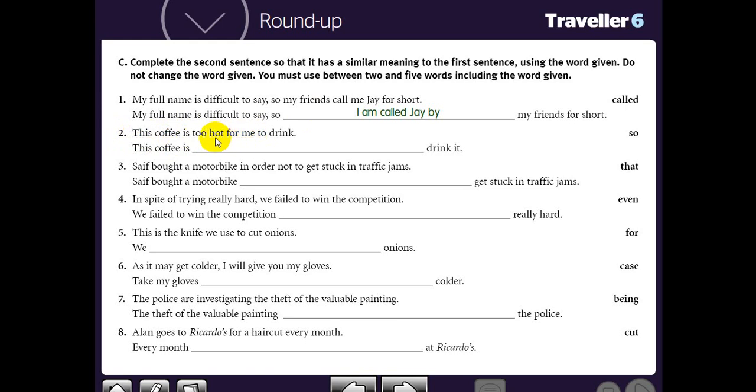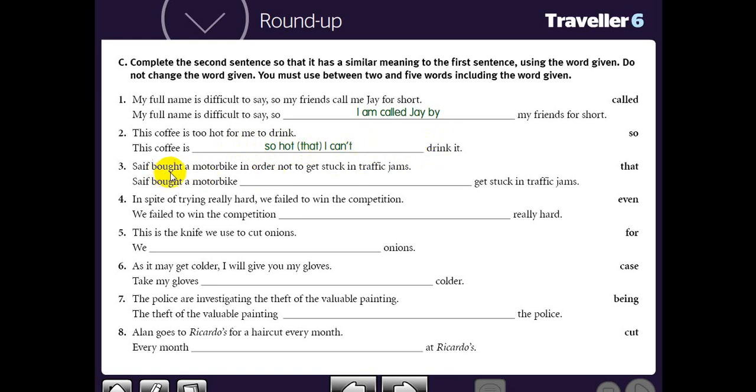You are asked to replace the structure too hot for me and use a structure that begins with so. So hot for me to drink. So hot for me that I can't drink. You can use for me instead of I, or you can use so hot that I can't drink it.